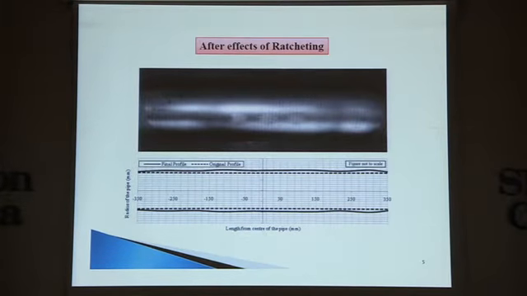These are some pictorial after-effects I am showing you of, I can say, a pipe. This pipe is affected by these ratcheting problems. You can see some bulging. This dotted line is showing the actual profile of the pipe earlier, when it was fitted, and this dark line is showing the profile after some time. So this is some ovulation or bulging in the pipe. It is because of this plastic strain accumulation, and this plastic strain accumulation is the ratcheting strain.